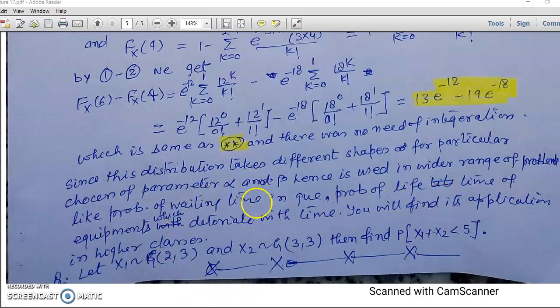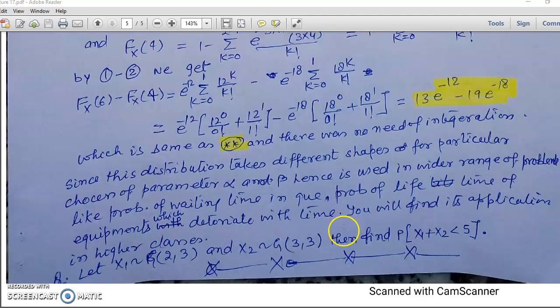Now the question you may be thinking in your mind: where do we use this probability distribution? This probability distribution has wide use generally in the field of waiting time, in queues, probability of lifetime of equipment, mostly the situation when the phenomenon deteriorates with time. So it is also called a lifetime distribution.